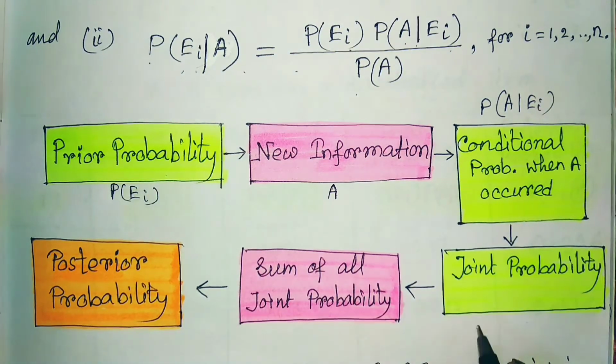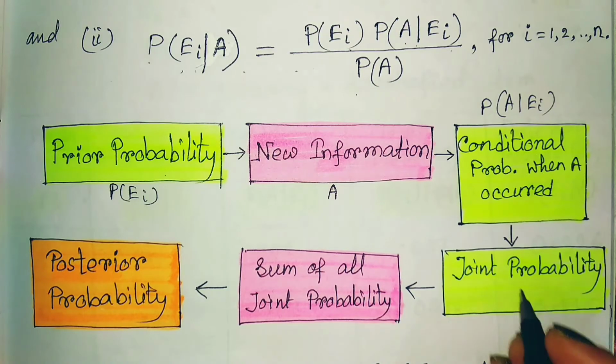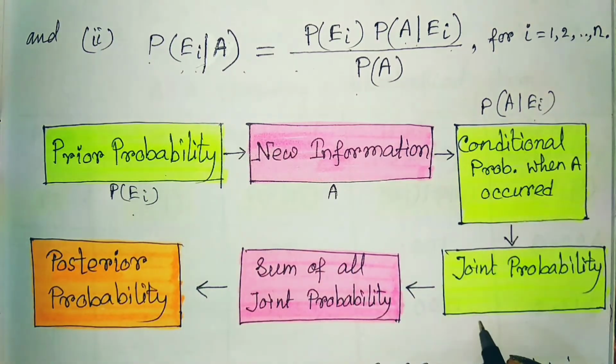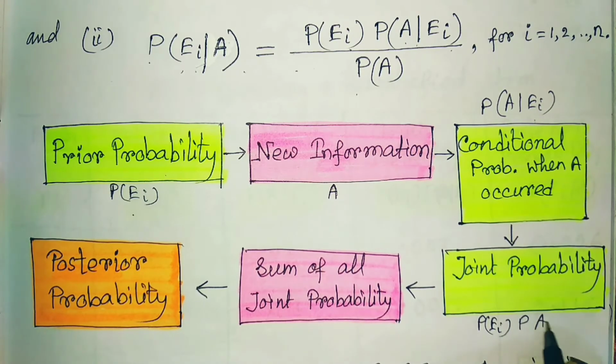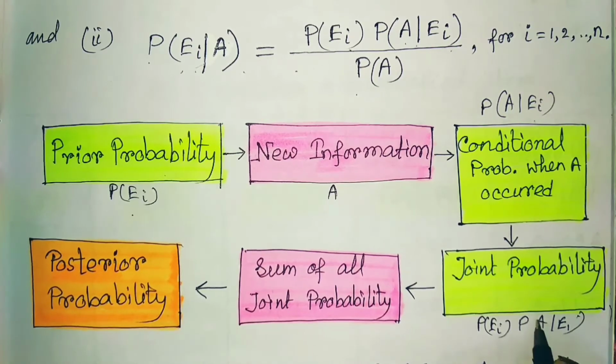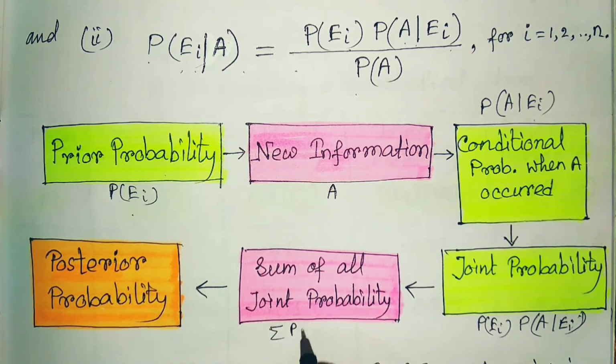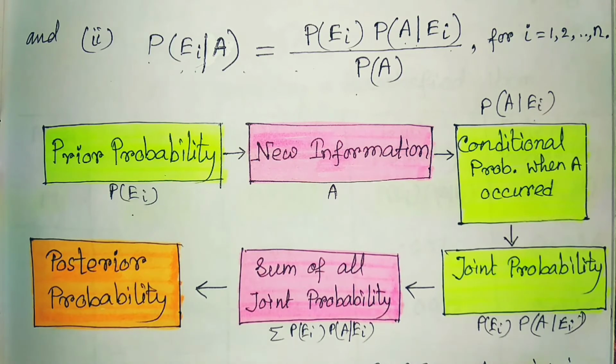Next it is the joint probability. Joint probability is what? That is the multiplication of these two. Joint probability means the multiplication of these two, that means probability of EI into probability of A given EI. That is your joint probability. Now it is the sum of all joint probabilities. So if we take the summation of all these joint probabilities, this is our next step, the sum of all joint probabilities.